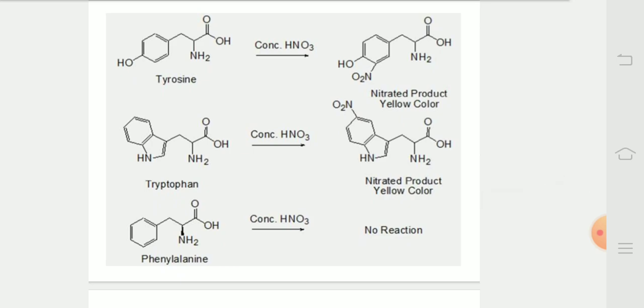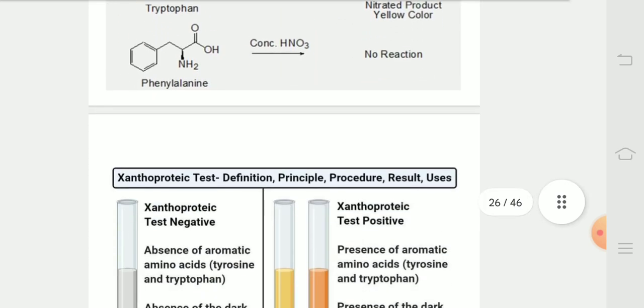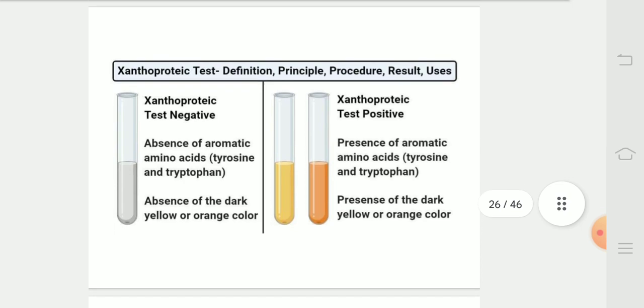In this diagram, we can see that tyrosine or tryptophan, when heated with concentrated HNO3, forms a nitrated product, a yellow color complex. In the diagram, we can see that a positive xanthoproteic test shows a yellow color complex.